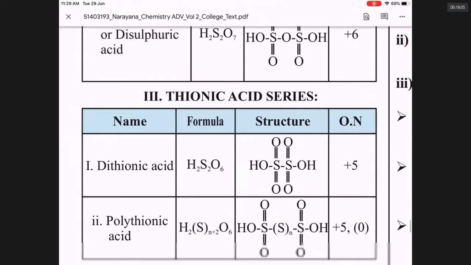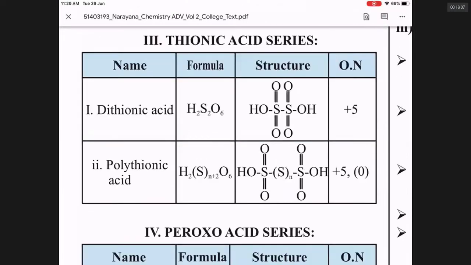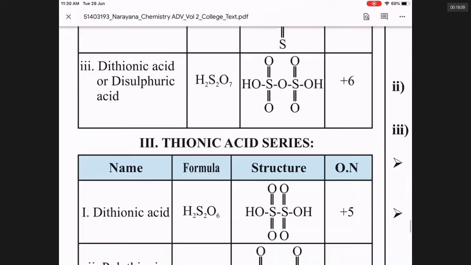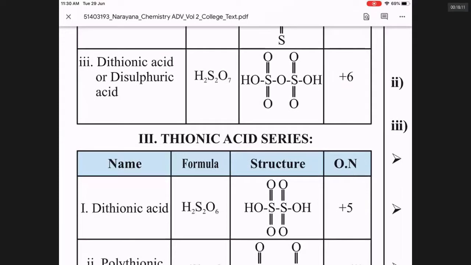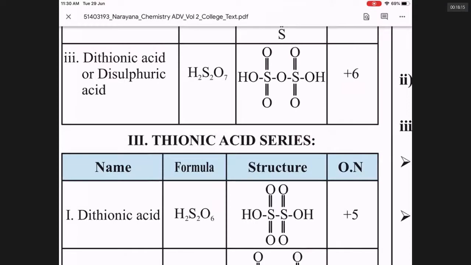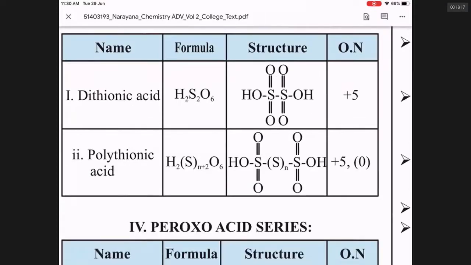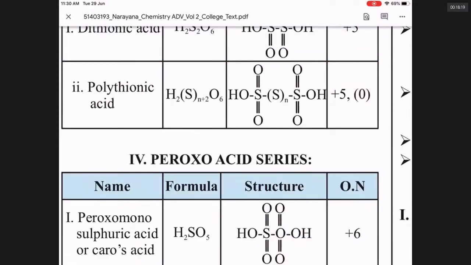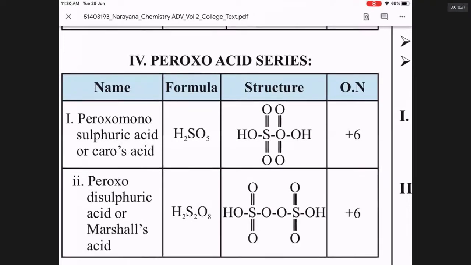If there is a direct link between them, it is dithionic acid. See the difference? It is polythionic acid.